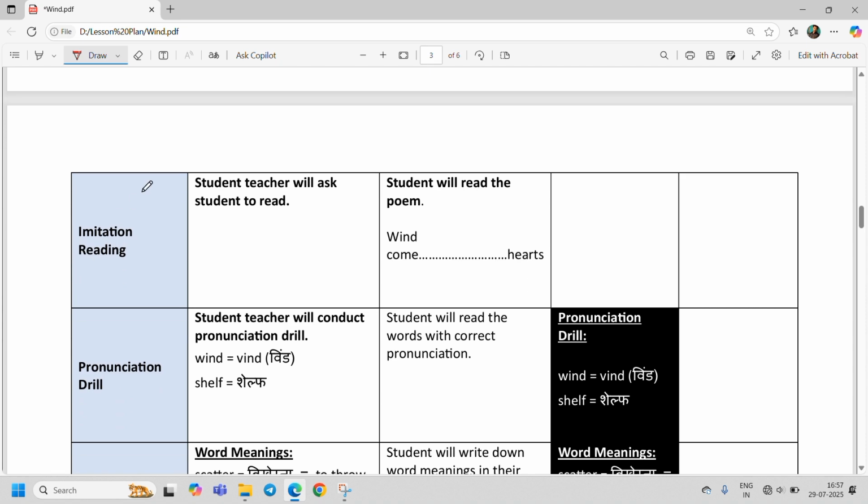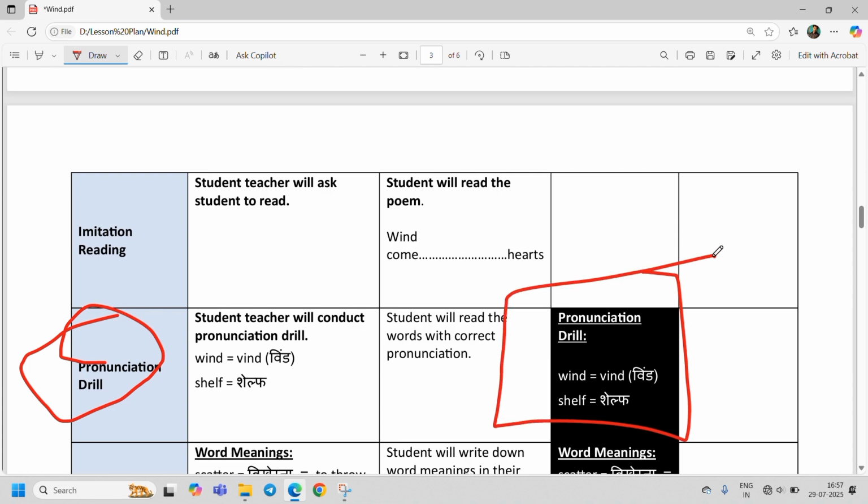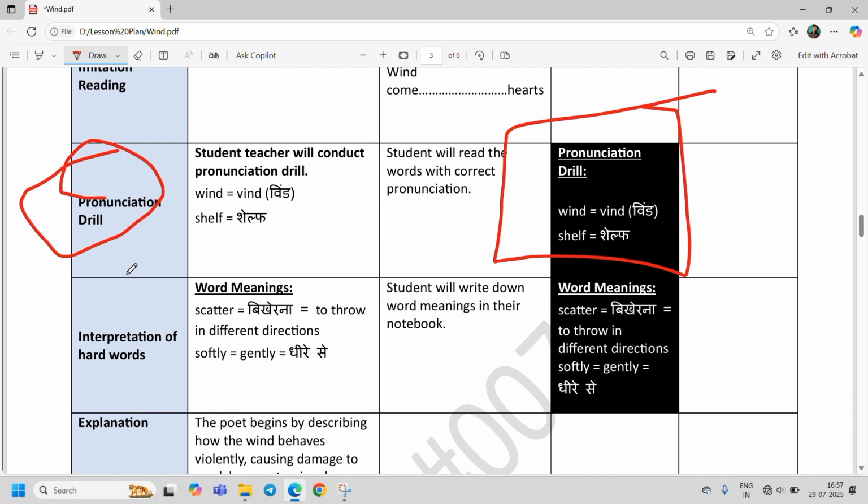After model reading, we conduct imitation reading. Imitation reading means we ask the students to read that stanza, and then they will read. After conducting imitation reading, we come to pronunciation drill. We write the words which are difficult to pronounce, or the words which students may not have pronounced clearly. Those words we usually write in Hindi or in Devanagari on the blackboard. Moving further, we conduct the interpretation of hard words. It means we supply the word meanings from that stanza. What are the hard words in the stanza and what are their meanings?